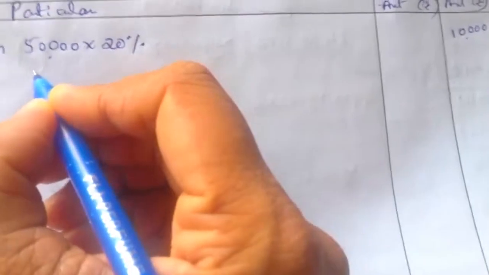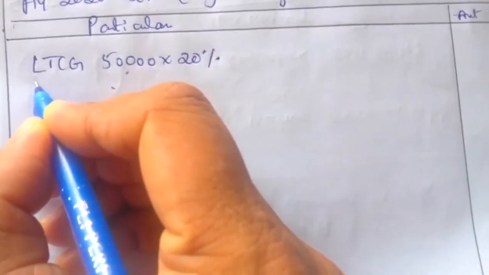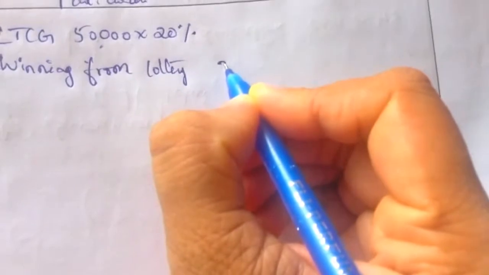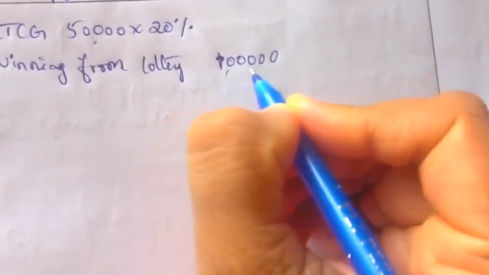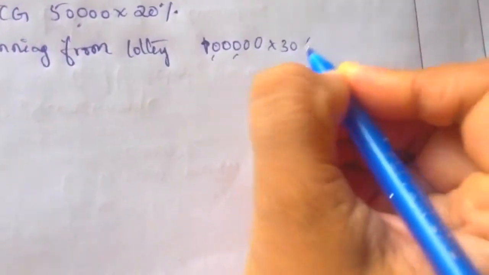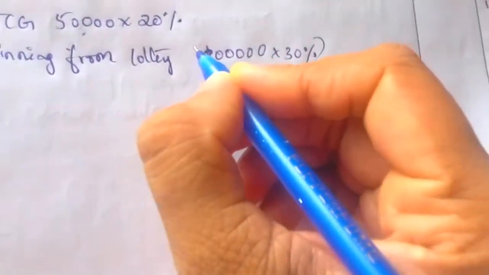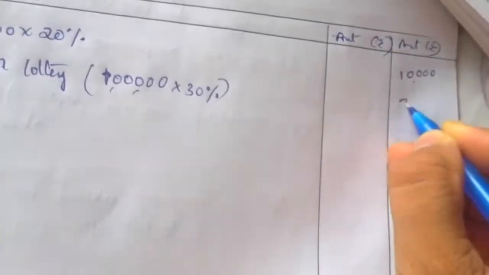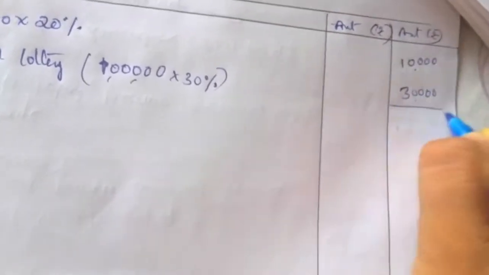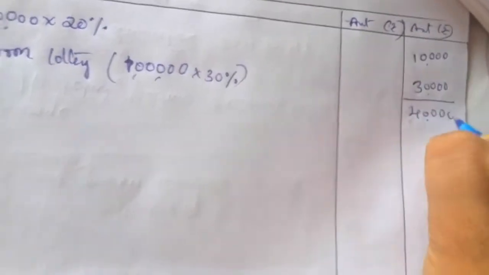Next, lottery income, winnings from lottery: the value is 1 lakh into 30%, so it comes to 30,000. So the total is 40,000.